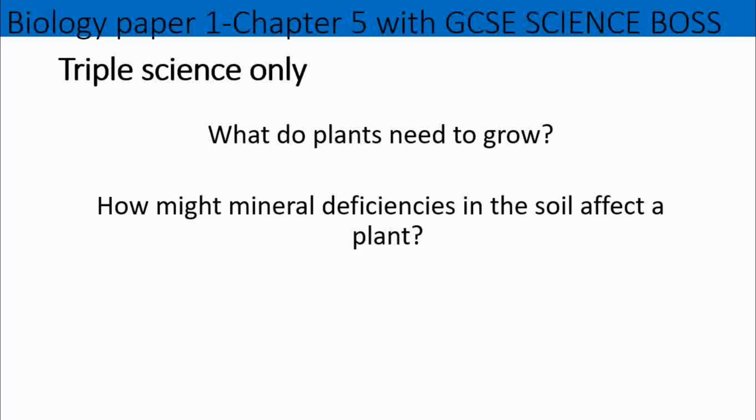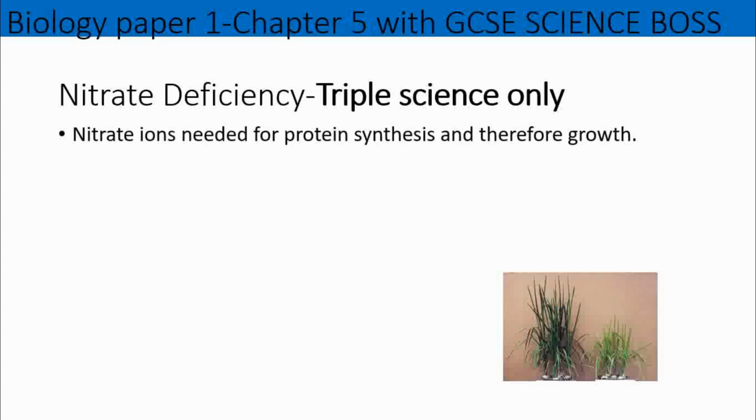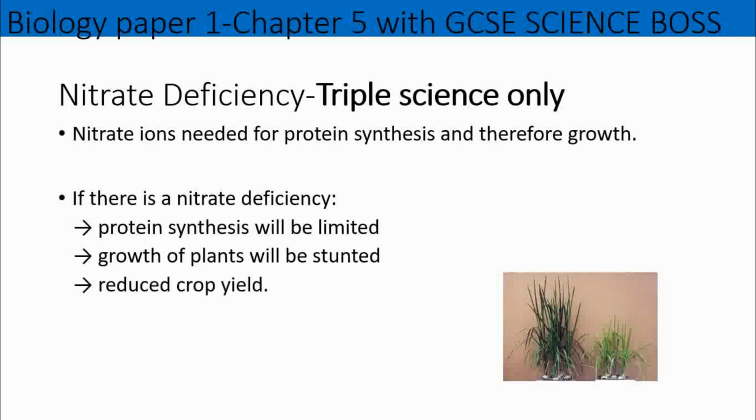Now, if they don't have enough of those mineral ions, that can stunt their growth. They can have different appearances. They will not function optimally. Okay, so let's look at the first deficiency. So nitrate, very important for protein synthesis. It's used to make protein, and therefore, if you don't have enough, the plants can't grow.